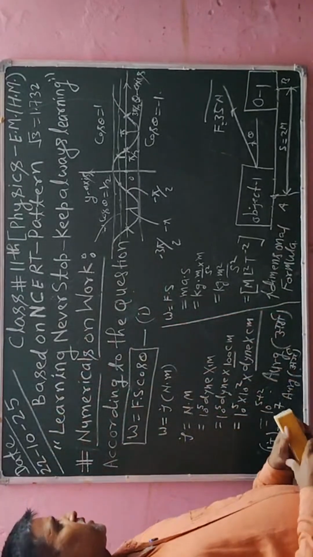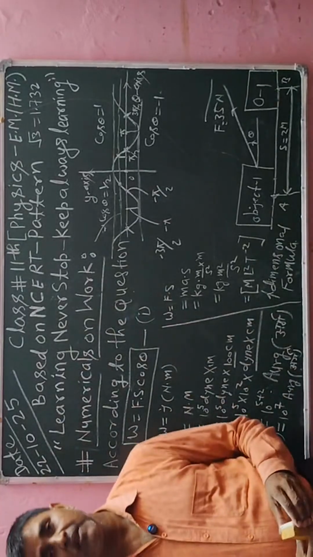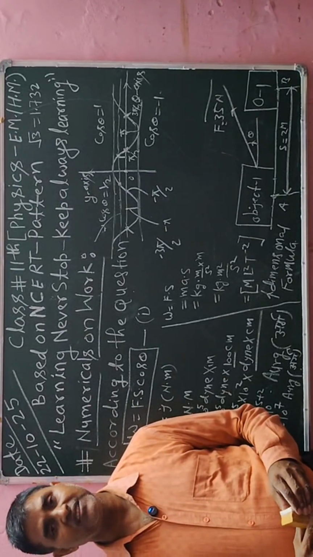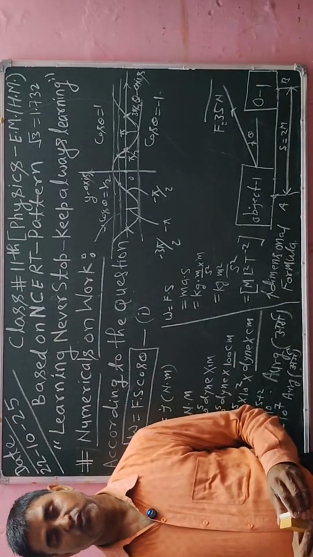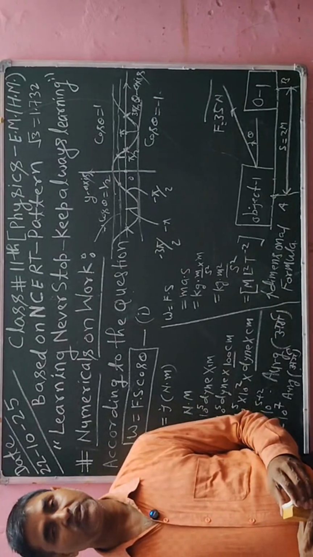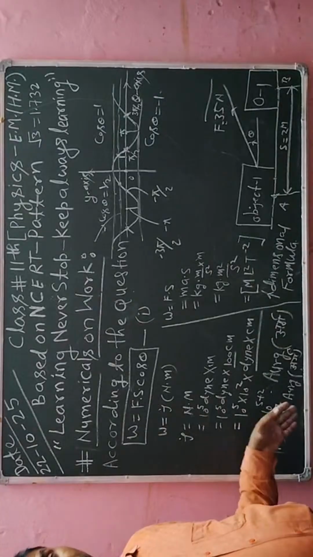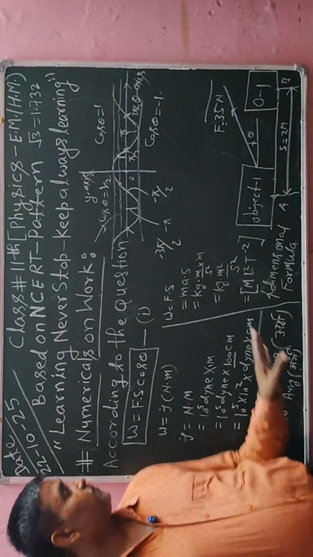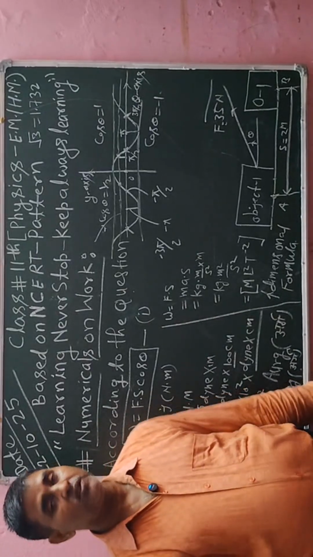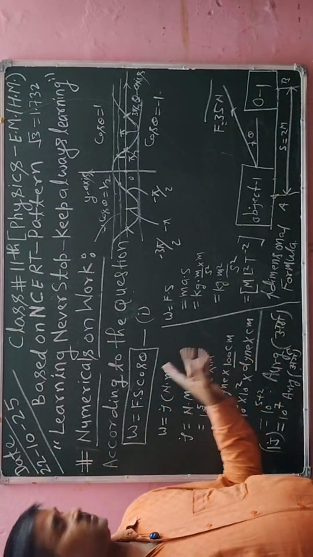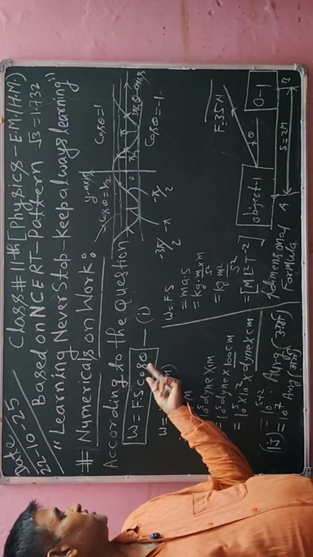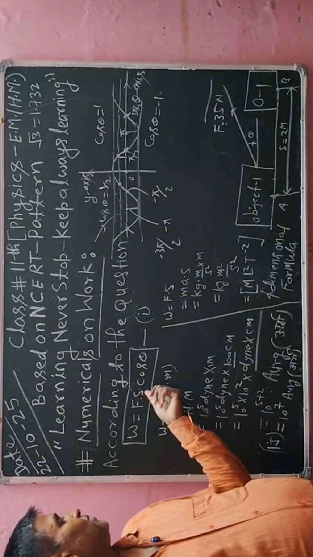So the concept of work I have described with you, and its units I have already described, because it has two units: one is the joule or Newton meter, and the second is the erg. 1 joule is equal to 10 to the power 7 erg, and I have shown how to find its value. Now for the dimensional formula, I know W is equal to Fs cos theta. Cos theta is a constant, so it is dimensionless. So I will write the dimension of force and the dimension of distance.